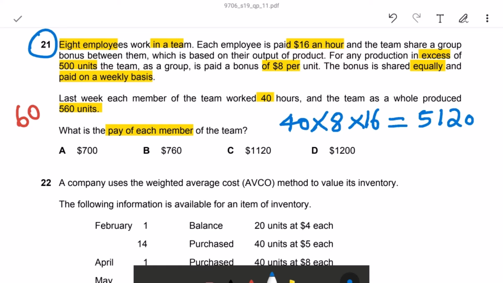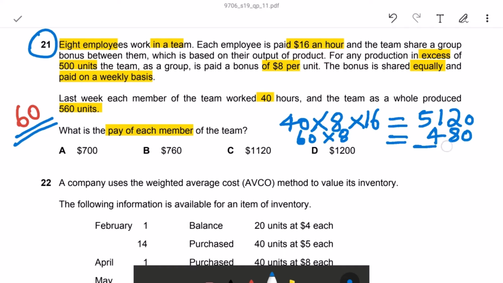But they are offering one more thing, $8 per unit extra bonus on exceeded units. What is the exceeded unit here? Exceeded unit is 60. So 60 into 8 is the bonus. It will come to 480.